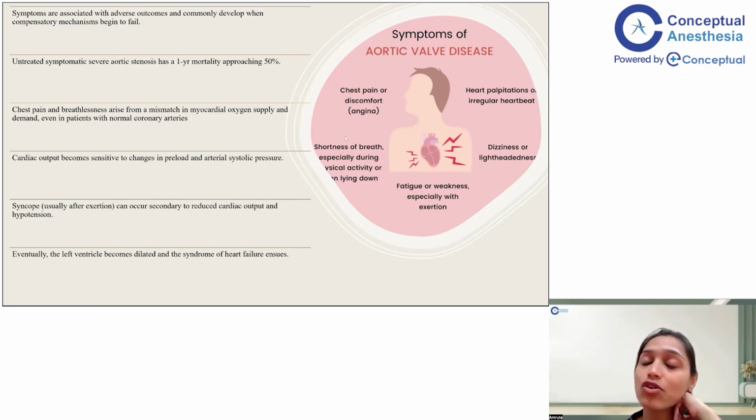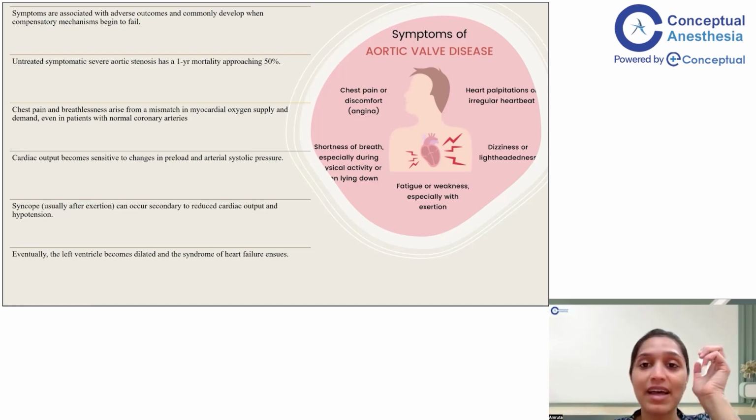Shortness of breath is your back pressure changes affecting the pulmonary vasculature. The patient will complain of chest pain. The chest pain and breathlessness are also a mismatch in your supply and demand, because now the heart cannot compensate as well to your increasing demand. So when the heart cannot compensate for the increasing demand, it will start presenting with symptoms like chest pain and breathlessness. Whenever the patient tries to exercise, in any form, and exercise does not mean running on the treadmill, exercise for a patient of AS could even be walking a short distance.